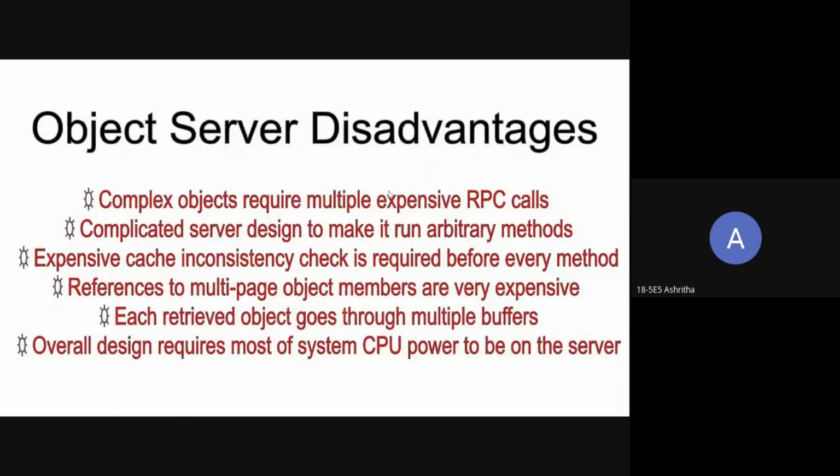Then if it comes to disadvantages, complex objects require multiple expensive RPC calls. Like if the client needs more objects to be executed, multiple objects, it needs some objects continuously. So it keeps on asking the server to give objects continuously, and an RPC call is a remote call.